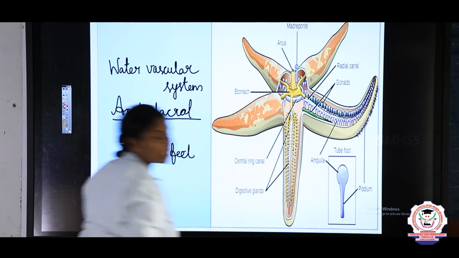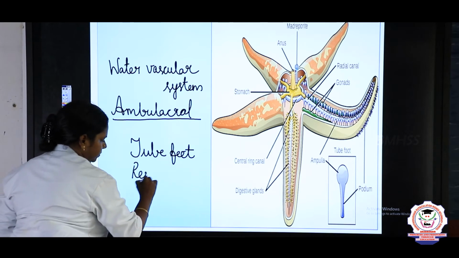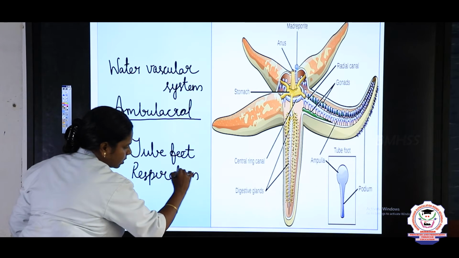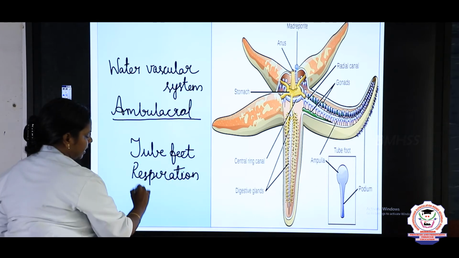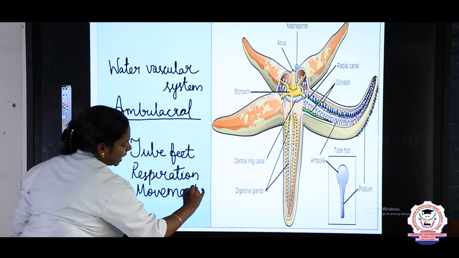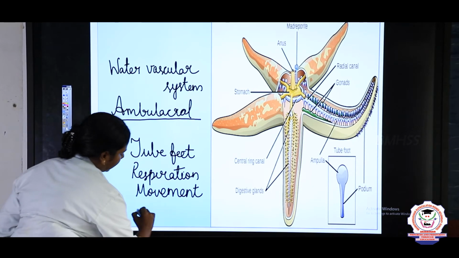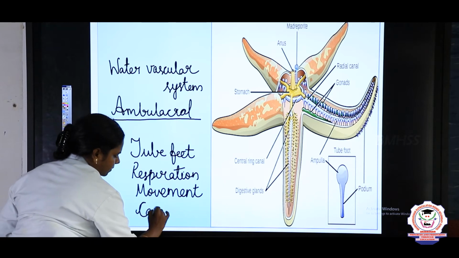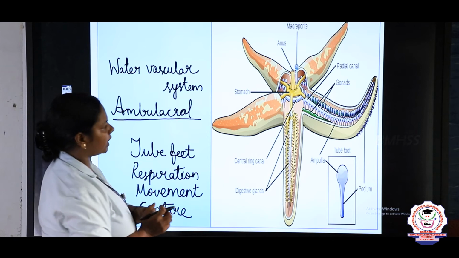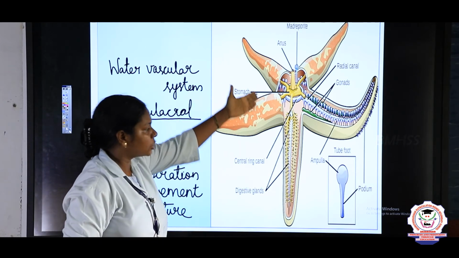The main functions of the tube feet are respiration, movement, helping to move from one place to another, swimming, and helping in food capture. So this is about the tube feet.